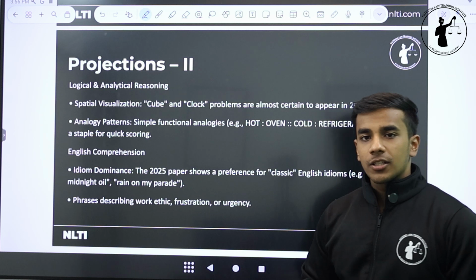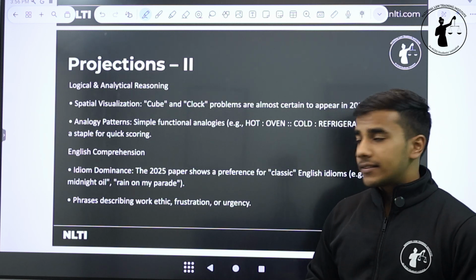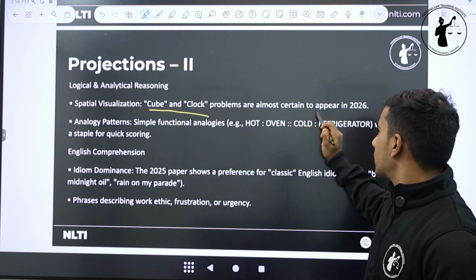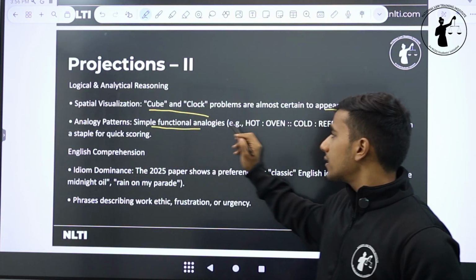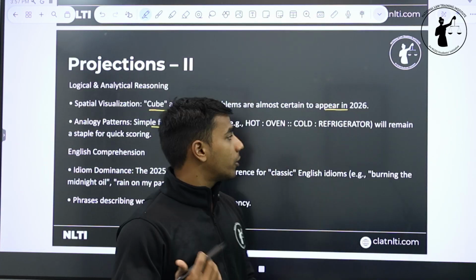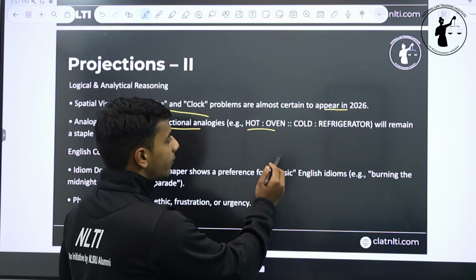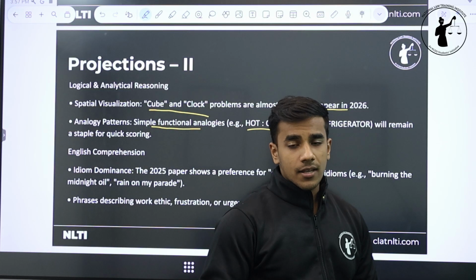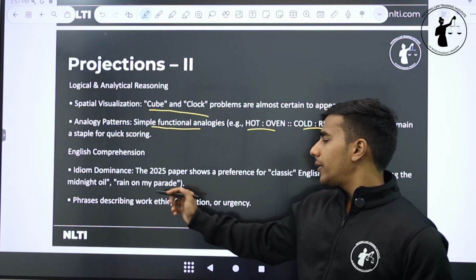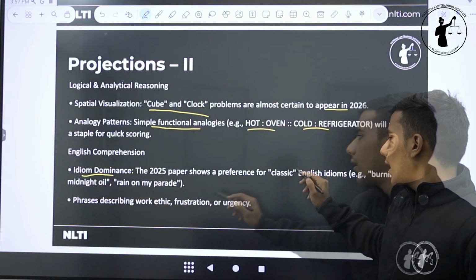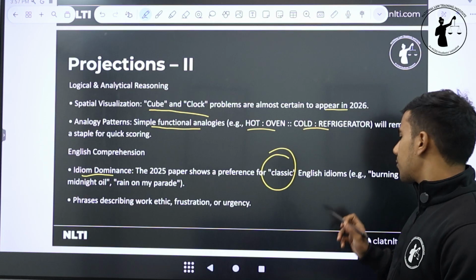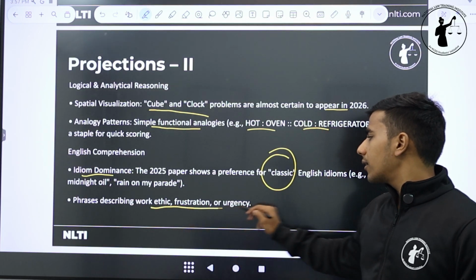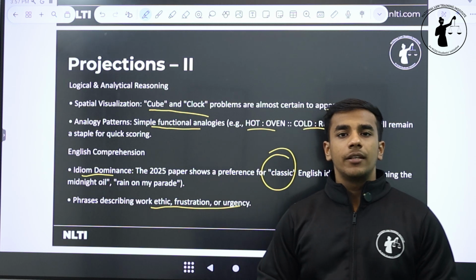Now coming to the projections for the logical and analytical reasoning section, the questions can be asked from cubes and clocks problems, also includes calendar. Analogy pattern, simple functional analogy. For example, to give you an illustration, if hot is equal to oven, what would cold refer to? And that is a refrigerator. These are the analogies that are asked in the paper very frequently. English comprehension, there was a dominance of idioms, like there was a preference of classical English, for example, burning the midnight oil, rain on my parade, and phrases describing work ethic, frustration, or urgency under the vocabulary section.